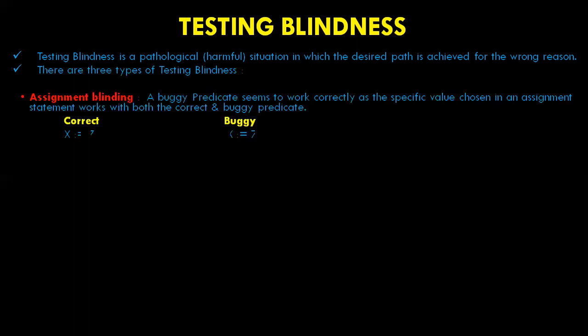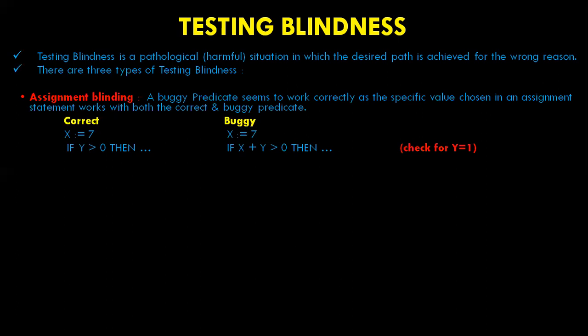So there are three kinds of predicate blindness: assignment blindness, equality blindness, and self blindness. So what is assignment blindness? Assignment blindness comes into consideration when both the predicates, irrespective of their correctness, are satisfied by a value that is assigned in the assignment statement. Assignment blindness may lead to the wrong path selection.